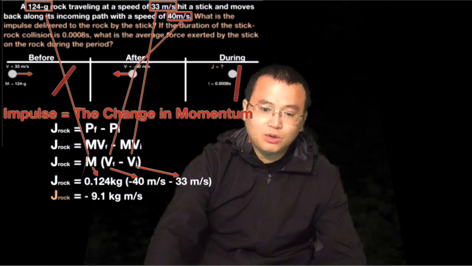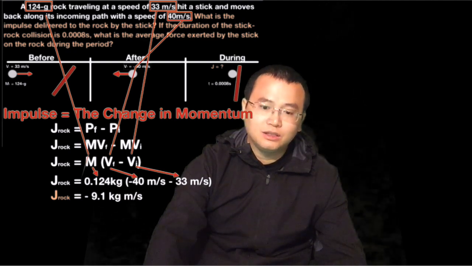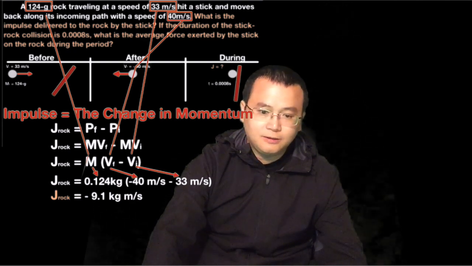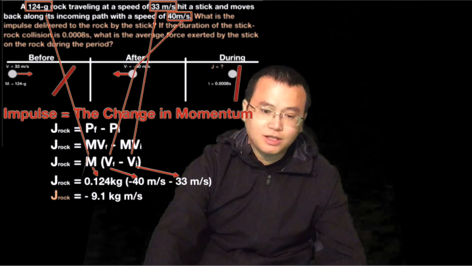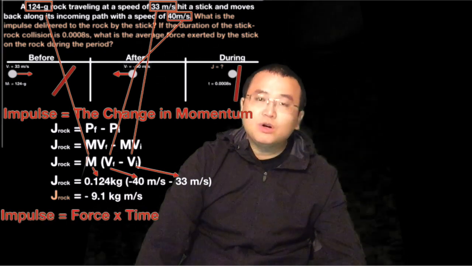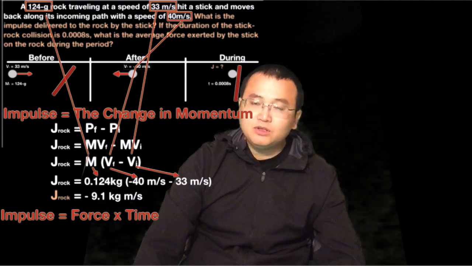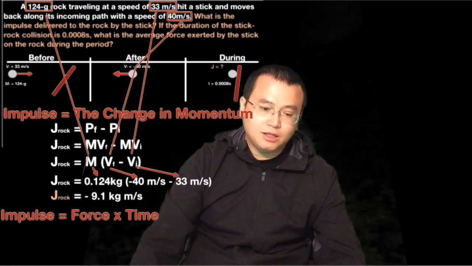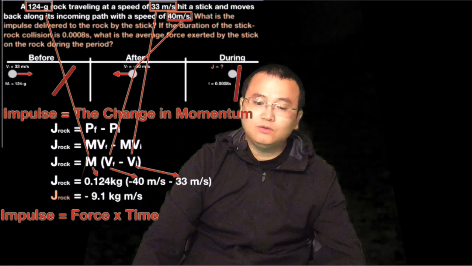The second part of the question asks us about the average force exerted by the stick on the rock. Again, we go back to the definition of impulse. Impulse is also equal to force times time.